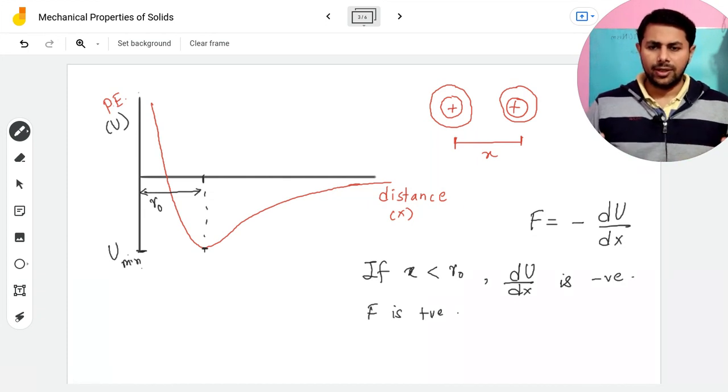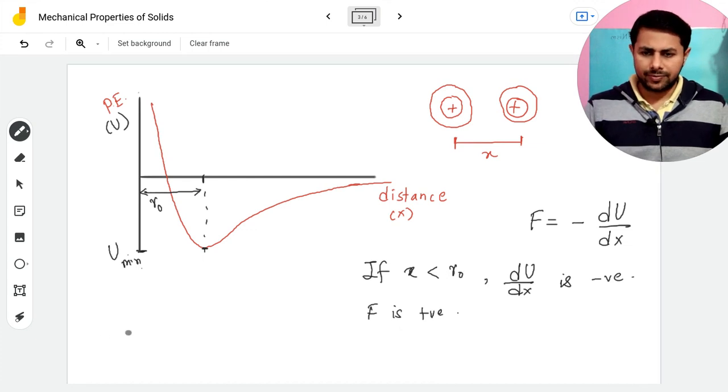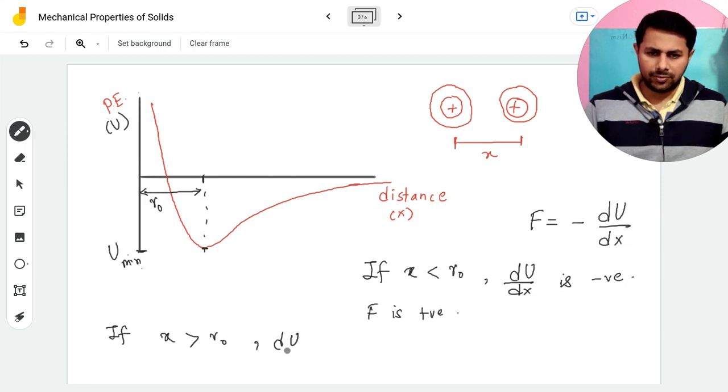Got it? So if the distance is greater than r naught, so if x is greater than r naught, dU by dx is positive and F is negative.